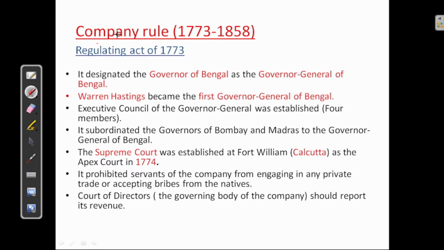First we'll see the company rule, 1773 to 1858. Under this we'll see Regulating Act of 1773.